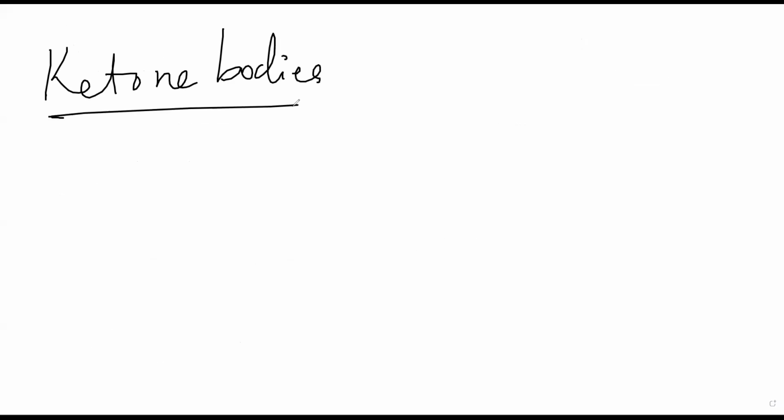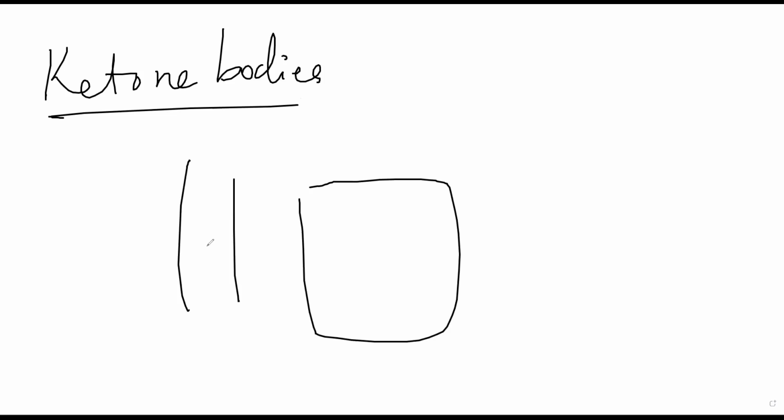Same for ketone bodies. Ketone bodies are produced when your liver metabolizes fat. ठीक है, अब समझो, imagine there is a diabetic patient. वो diabetic patient में we know that glucose cannot be used by their cells, that is why their blood glucose level is going up. ठीक है, cell है, blood में glucose है, but the glucose is not able to go inside the cell because either the insulin receptor is not working or insulin is not present altogether. Either scenario mein glucose is not able to enter into the cell and it is not able to be utilized. As a result, blood glucose level will start going up.